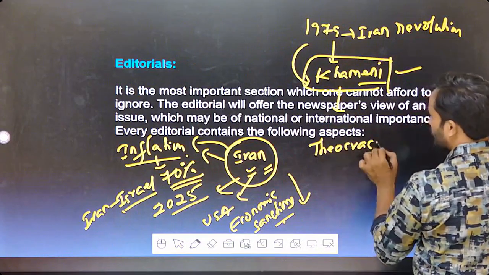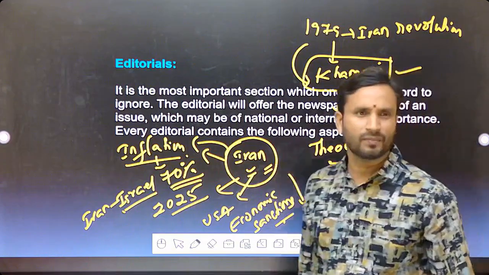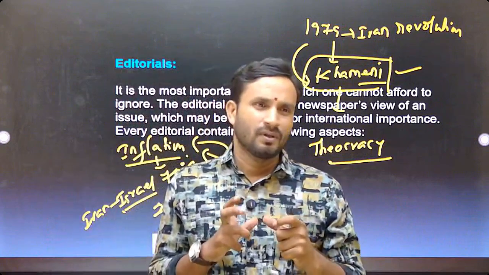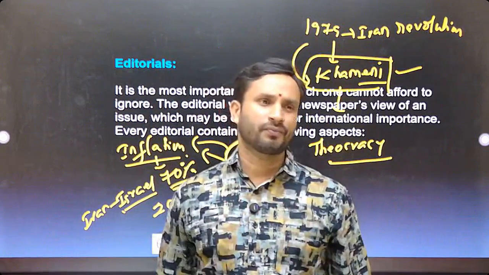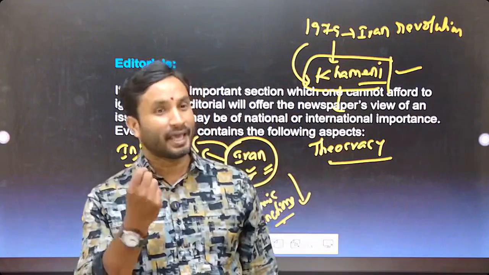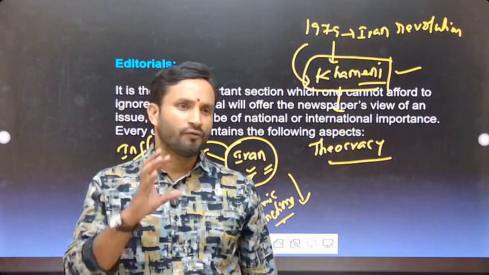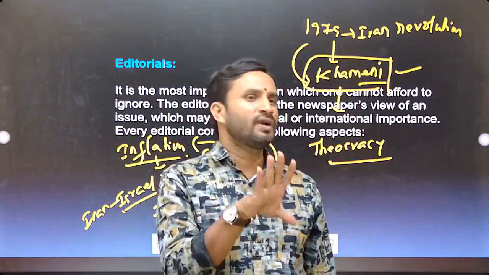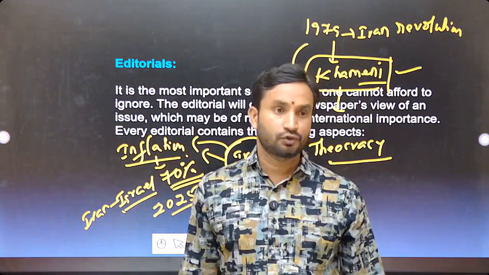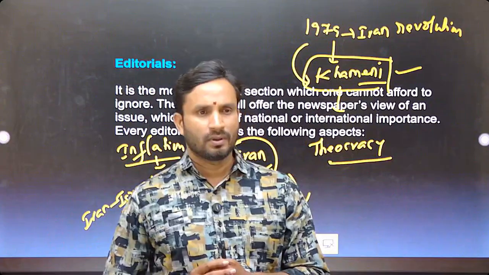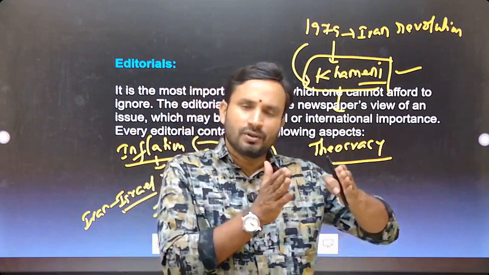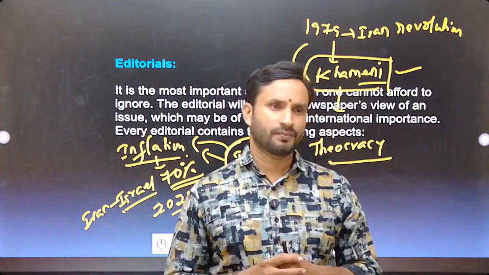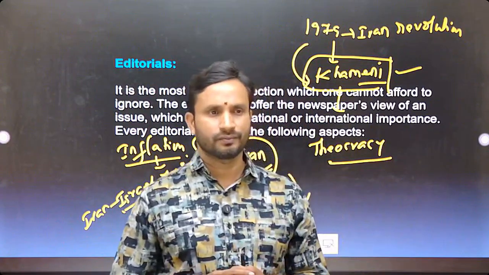These terms are also very important. What is meant by theocracy? Religious traditions and religious customs are strictly orthodox, and religious traditions need to be followed. For example, hijab. Women have to put on the burqa. If they do not put on the burqa, they can even be given a death sentence. Strict punishments. Clear? Sticking to these religious orthodox sections and the strict rules of religion, they have to follow this.